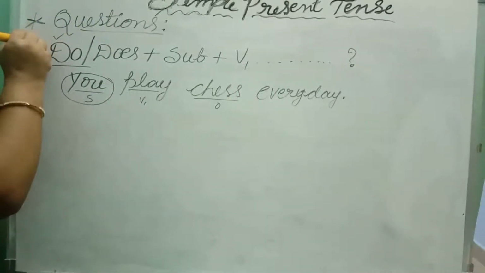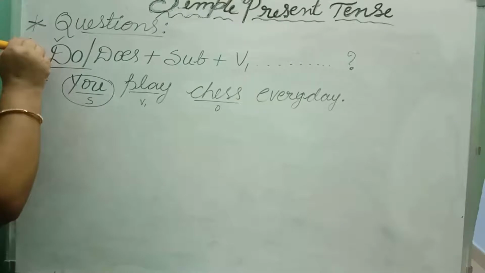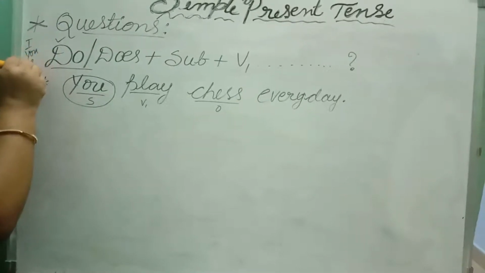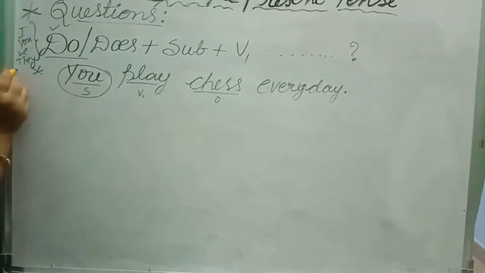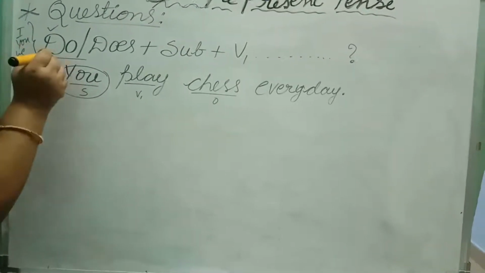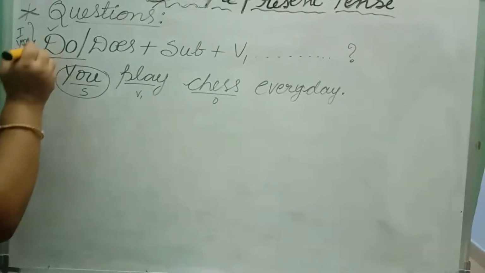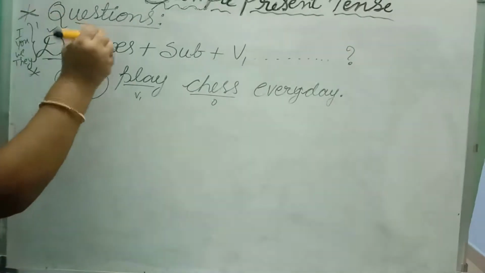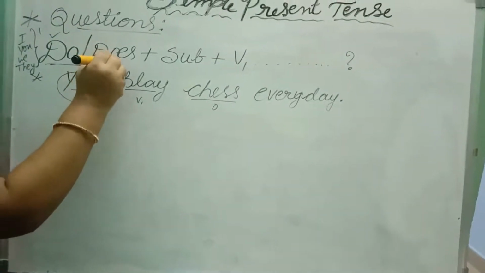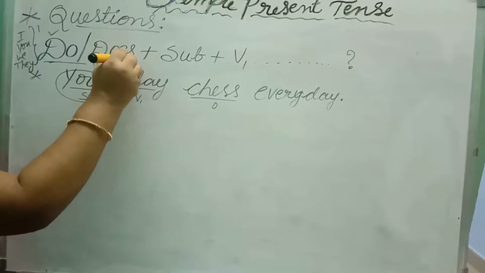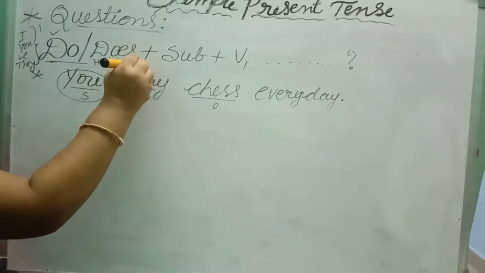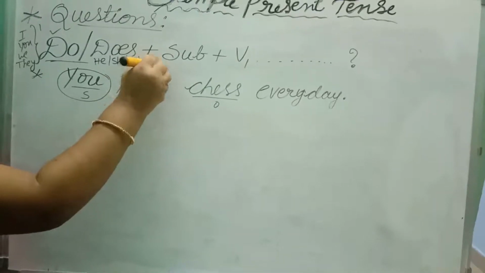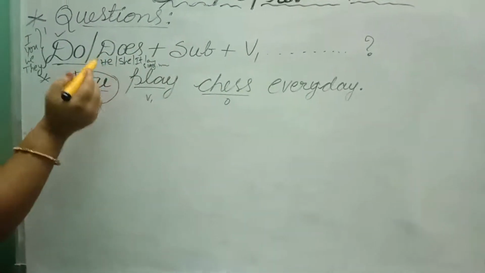For I, you, we, they, if you get these as subjects, you have to write do. And for he or she or it or any singular name, you have to write does.